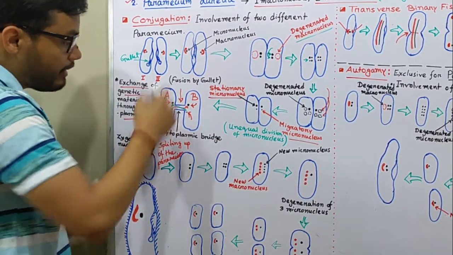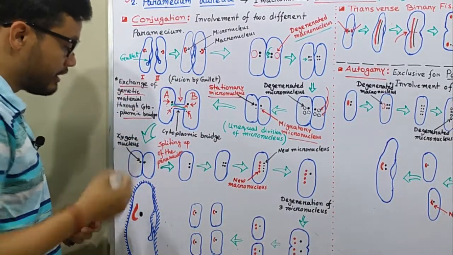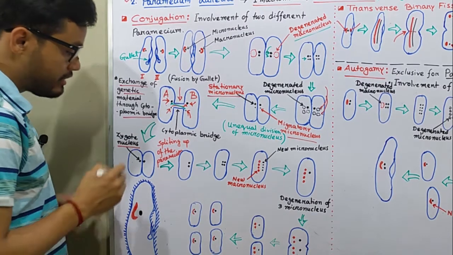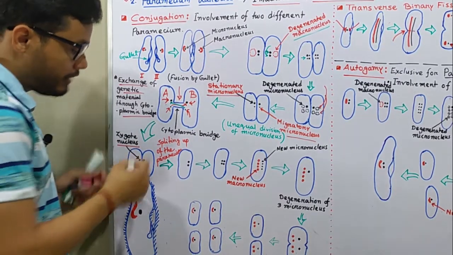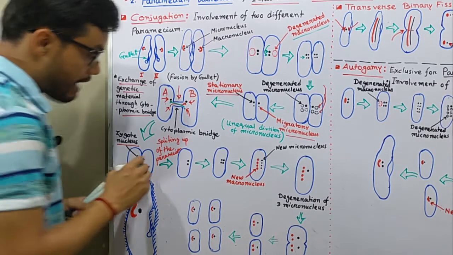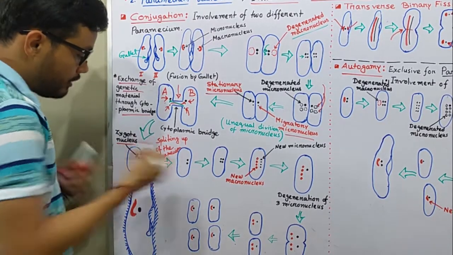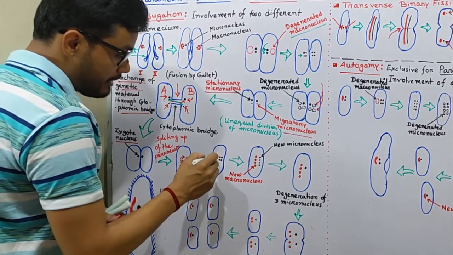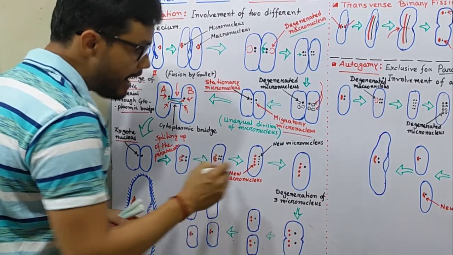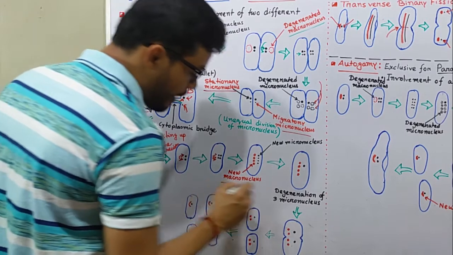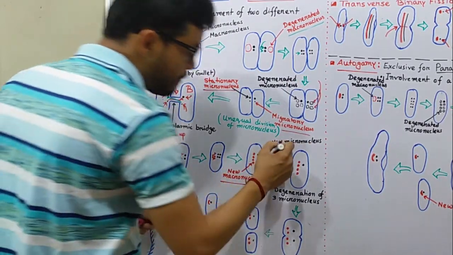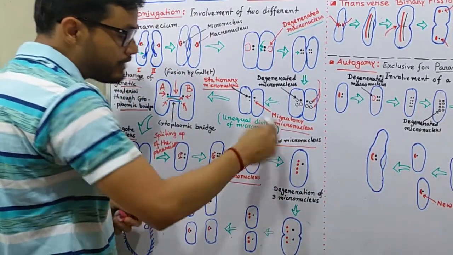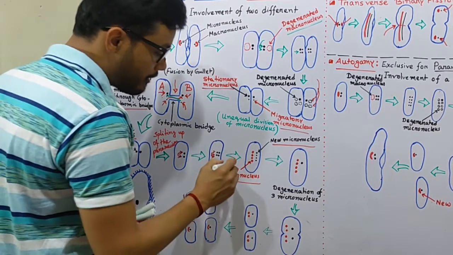After exchange of genetic materials, zygote nuclei are produced in those Paramecium, and after that those zygote nuclei split into two, and then into four, and now new micronuclei are present along with the new macronuclei.